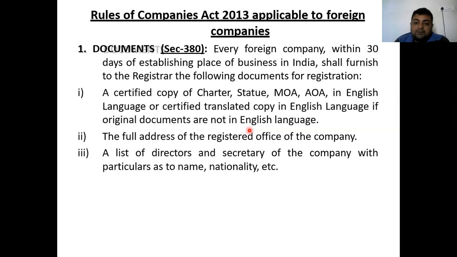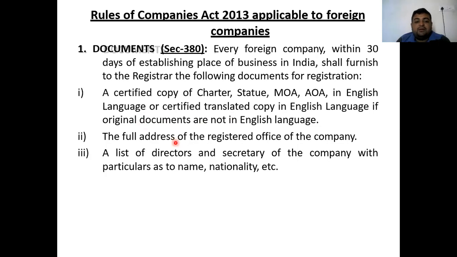But if these documents are in another language, because the holding company may belong to some other country where English is not a popular or national language, then the certified translated copies are to be submitted to the registrar of companies, that is ROC, in the absence of these documents in English.